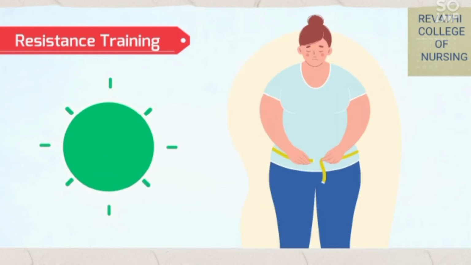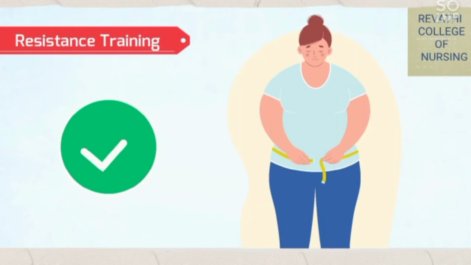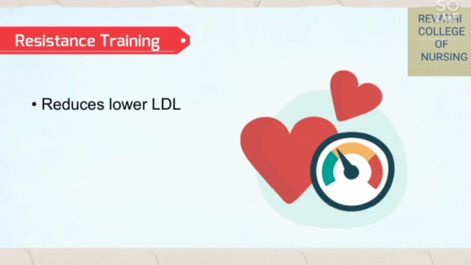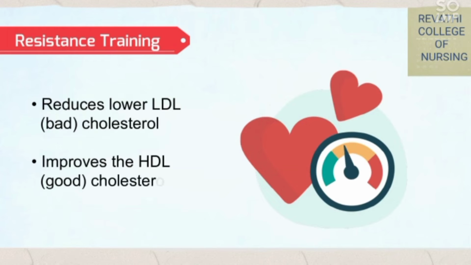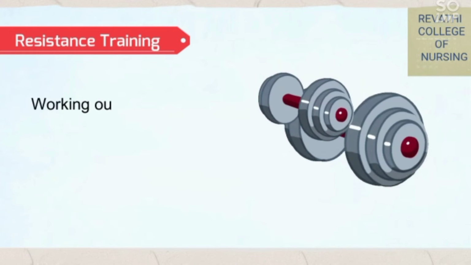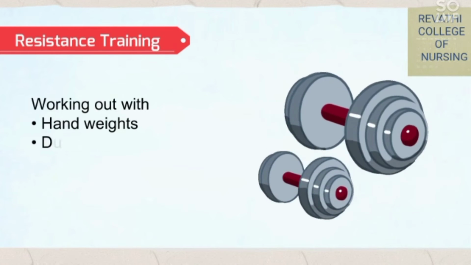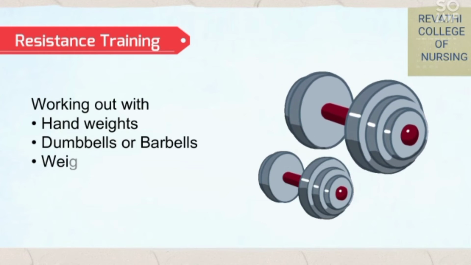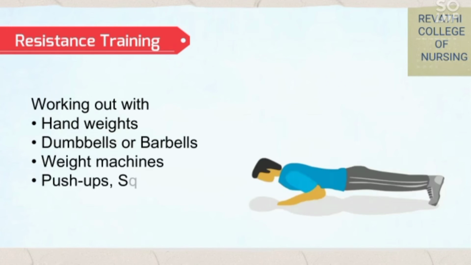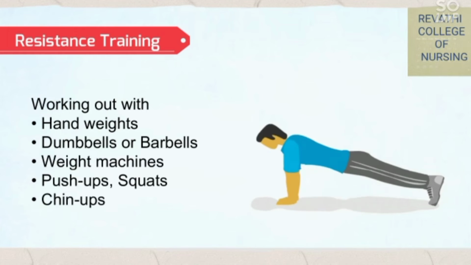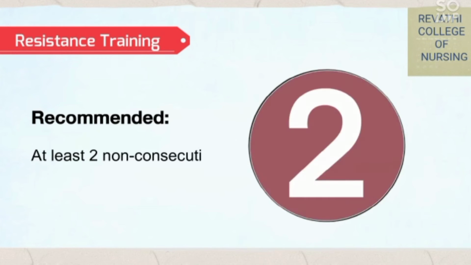Resistance training. Resistance training helps in the case of obesity, people with a big belly and a lot of fat. Resistance training helps to reduce bad cholesterol and improve the good cholesterol. Working out with hand weights, dumbbells, weight machines, push-ups and chin-ups are good resistance training. It is recommended to do resistance training at least 2 non-consecutive days per week.